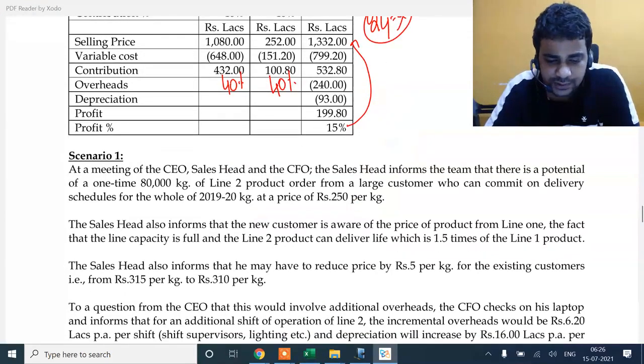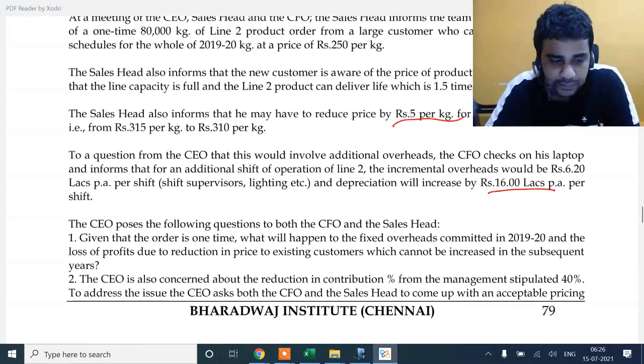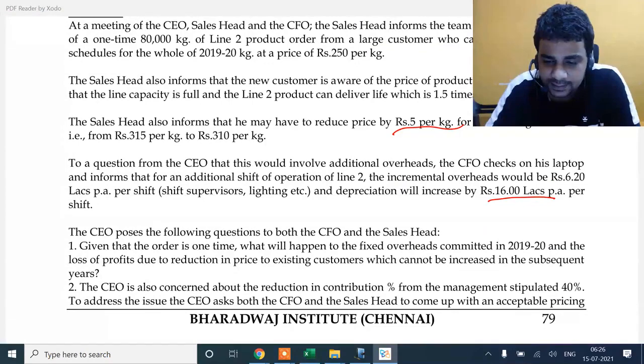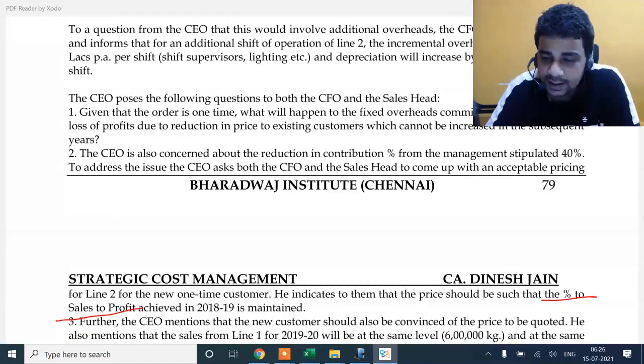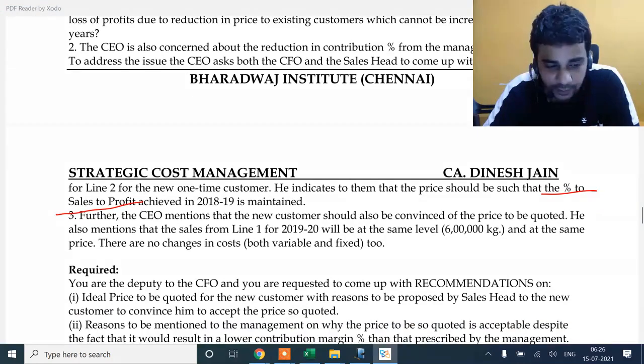So the CEO, CFO, all of them have discussed. They also said that there is going to be a cost increase. There is also going to be a price reduction for the existing customer. So all these scenarios were talked about, and finally a decision was made saying let's at least maintain the same net profit margin. PVR maintenance may not be possible, same net profit margin.